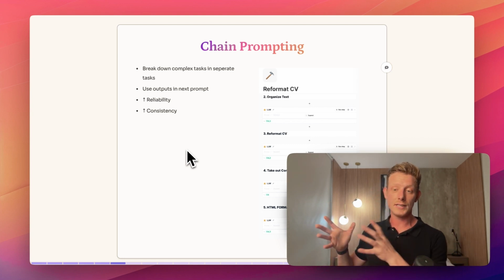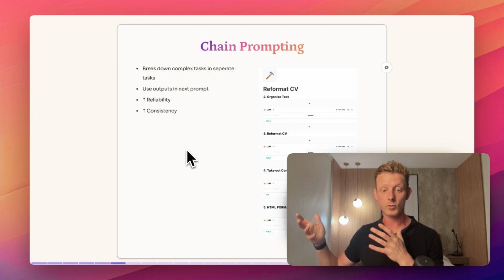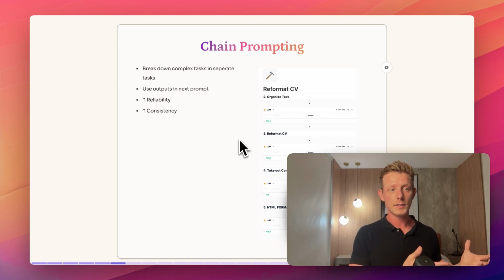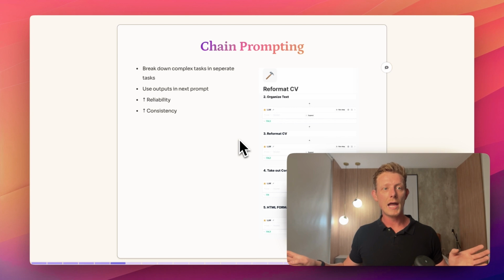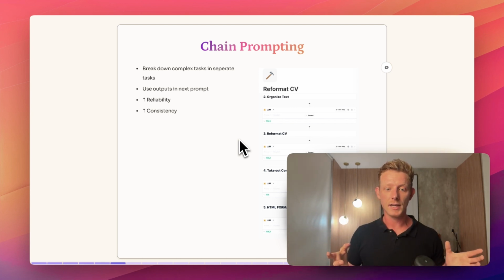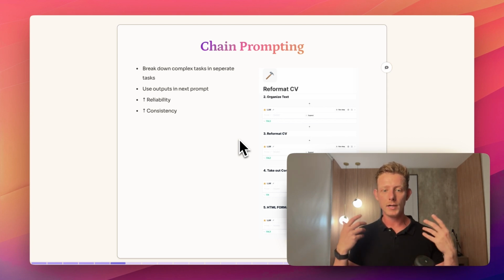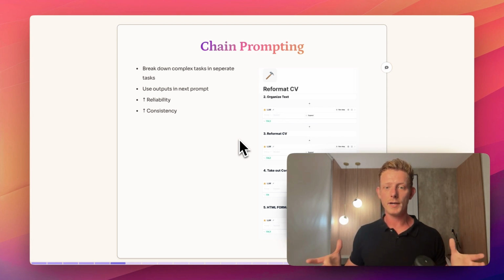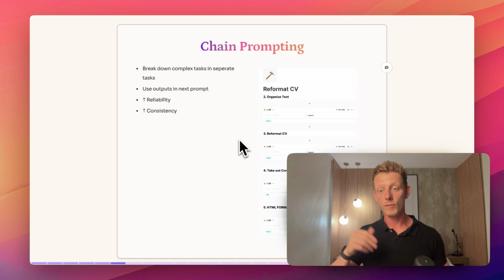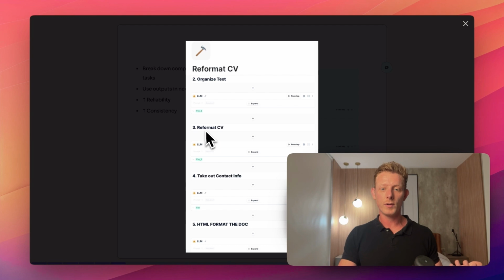So this is just an example of a tool that I delivered to a client, which is a reformat CV tool. This client needed to take an original CV from a candidate, put it inside of a new layout, and also take out the contact information. Instead of trying to do all of that inside of one LLM step, which would not have that much reliability and would make mistakes, we break that complex task down into smaller tasks: first organize the text, then reformat the CV, then take out the contact info, and then HTML format the new CV.